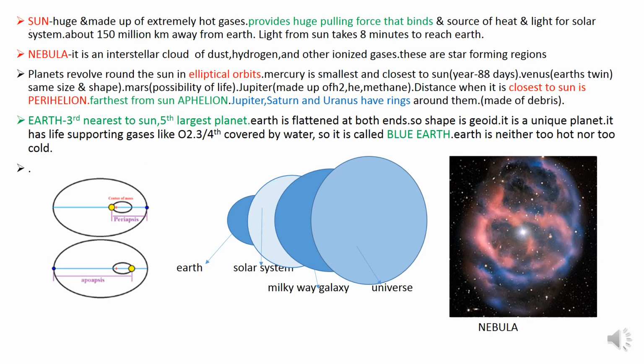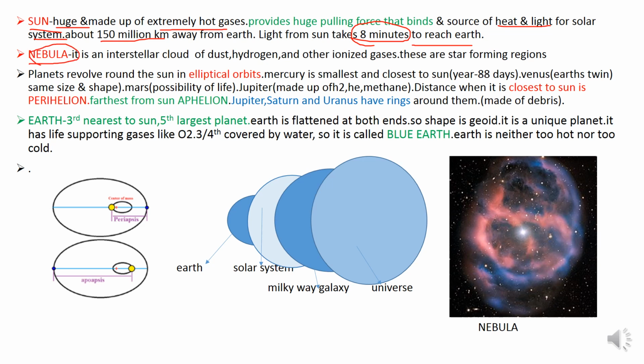Now Sun, it is huge and made up of extremely hot gases, and it provides a huge pulling force that binds the solar system, and it is the source of heat and light for the solar system. It is about 150 million kilometers away from the Earth, and light from the sun takes approximately 8 minutes to reach the Earth.